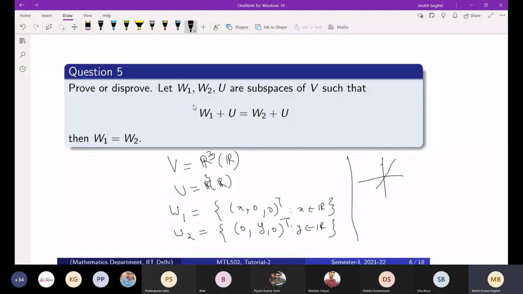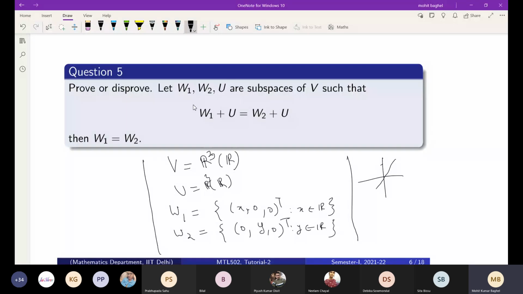What is your V? Can you repeat? V is the vector space of all matrices M cross N. And what is U? U is equal to V. No, what I was saying is that this example is okay. I just want an example where V is not equal to U, where U is a proper subspace of V, because U is a subspace of V. Sir, we can take U equal to V, right? Yes, you can take it.